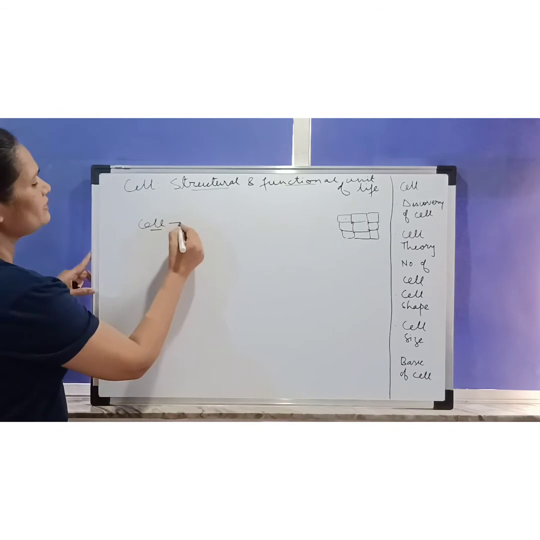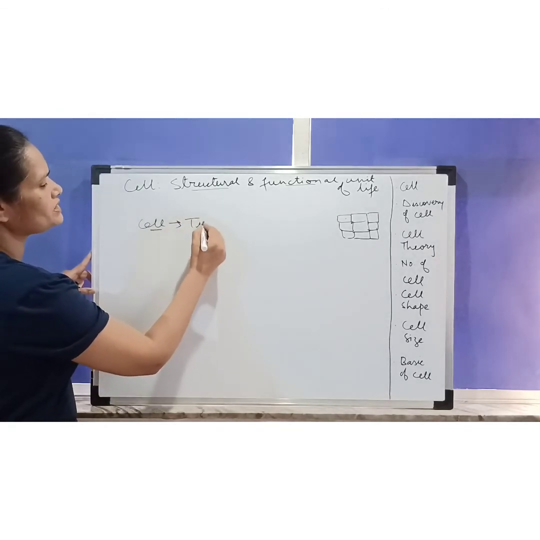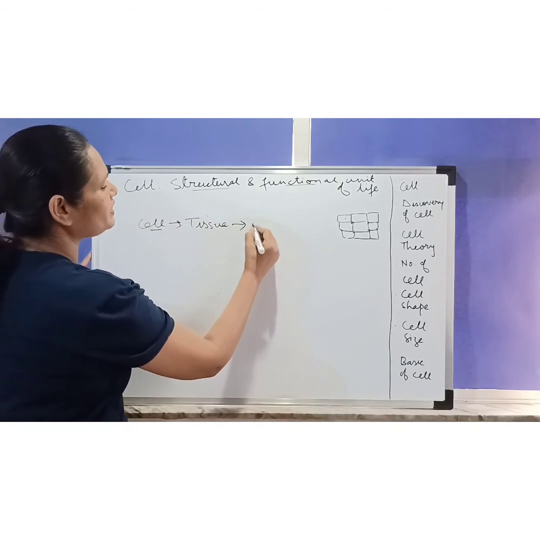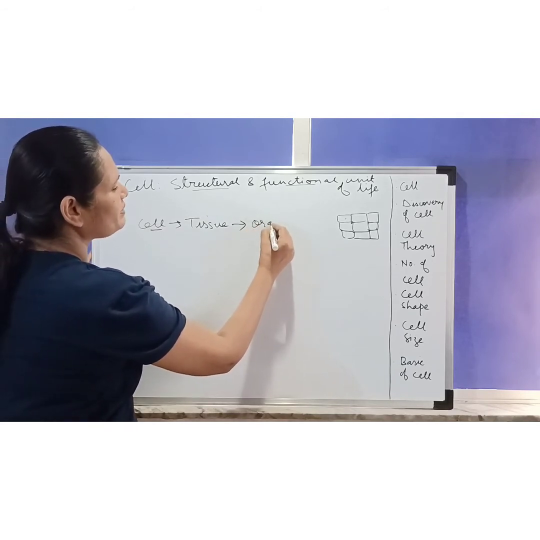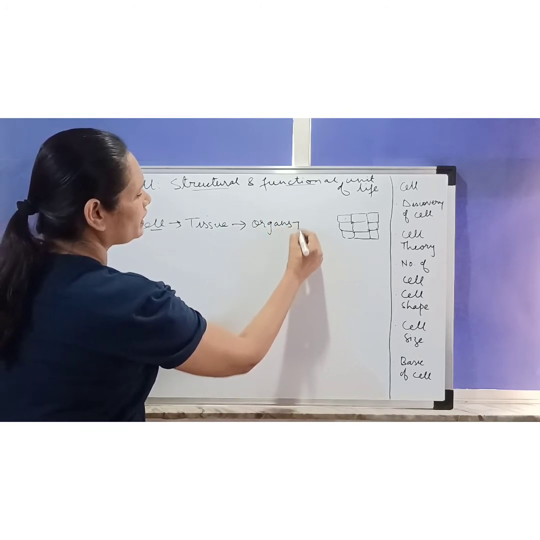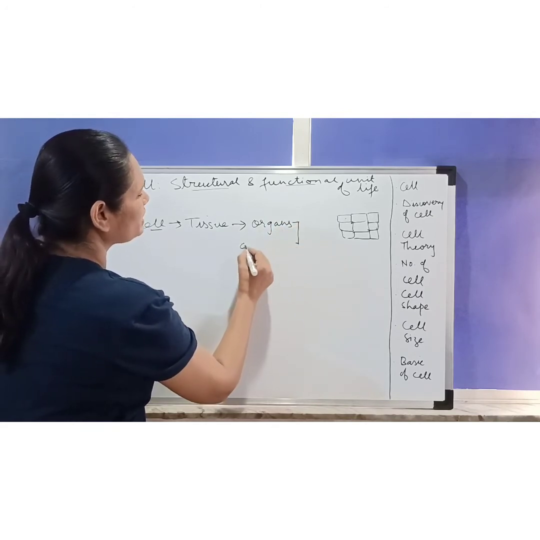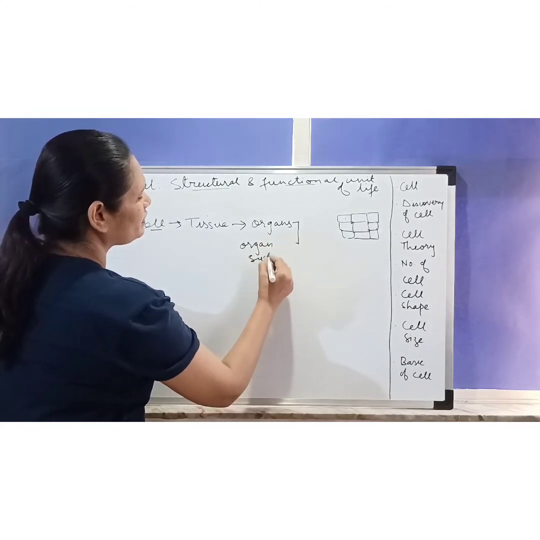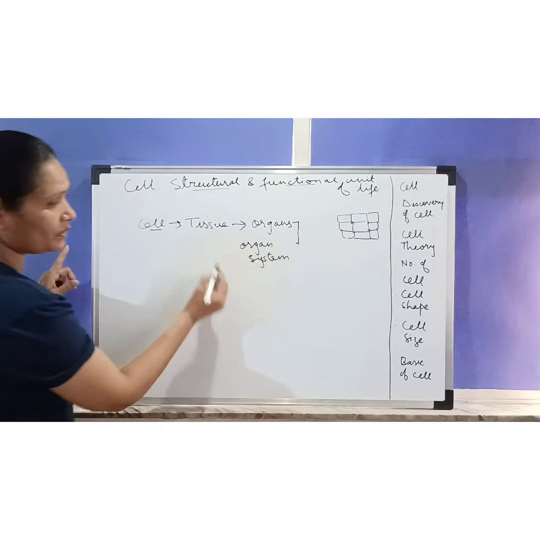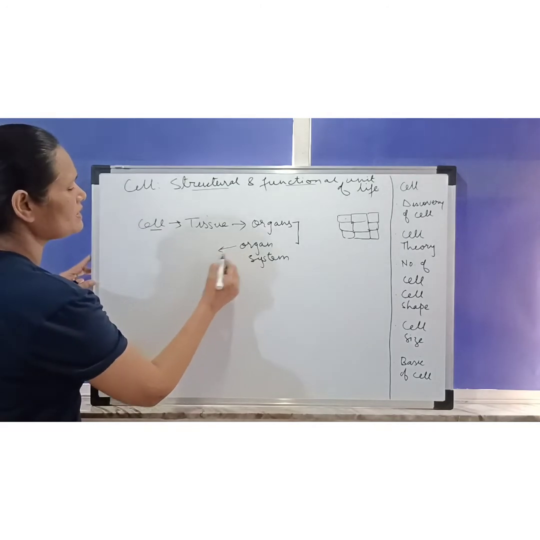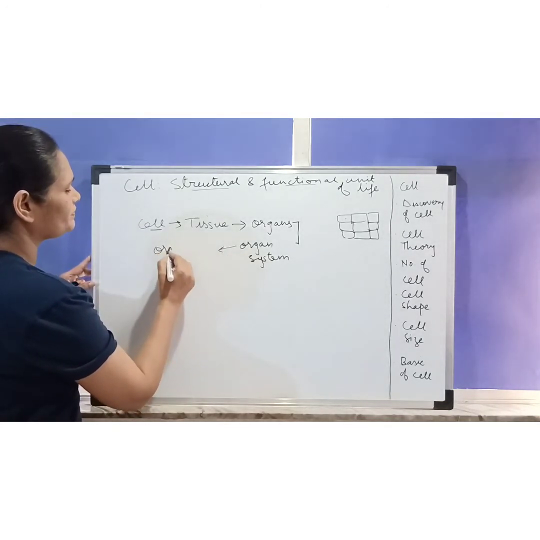Then when many cells combine together, tissues are made. When tissues combine together, organs are made. When organs combine together, then organ system is made. And when several organ systems, for example digestive system, respiratory system, nervous system, etc., combine together, then the organism is made.